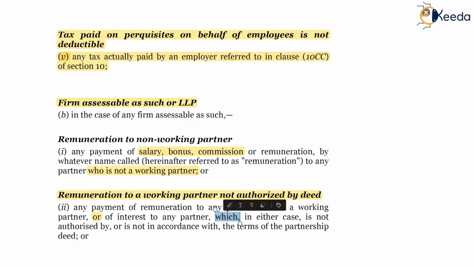So such payment, if not in accordance with the partnership deed, won't be allowed as deduction to the firm. Now, remuneration will be salary, bonus, commission paid to a working partner and interest paid to all the partners including non-working partners. If it is not as per the partnership deed, then it will be disallowed.